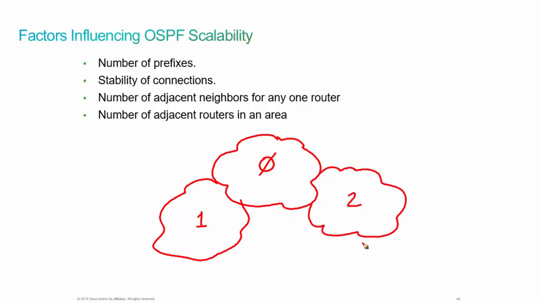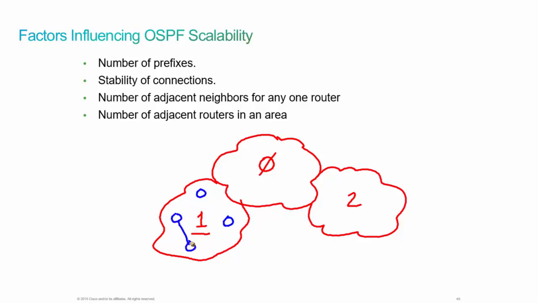We use this mechanism so that we minimize the impact of changes. So something that changes inside of area 1 isn't necessarily going to impact area 2. But as we increase the number of adjacent routers within this area, we could be running into some issues. Think about having 10 routers adjacent inside this area.